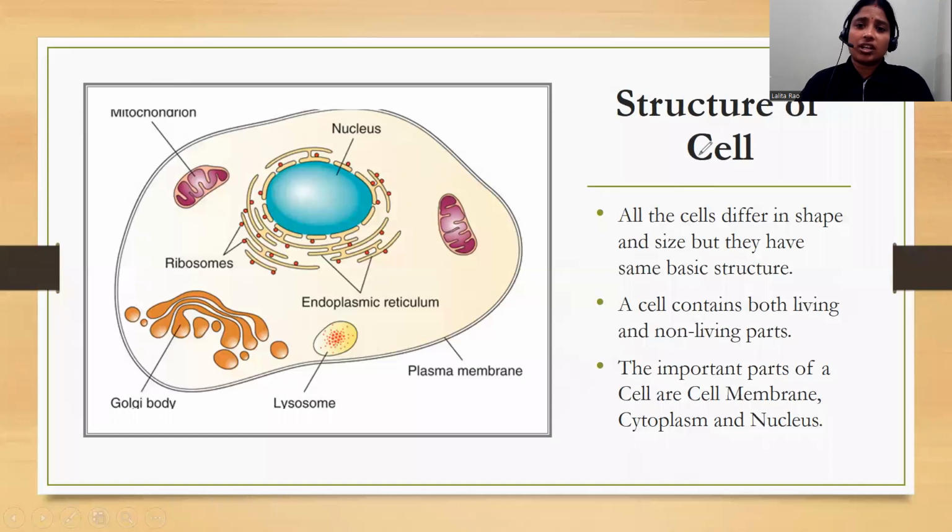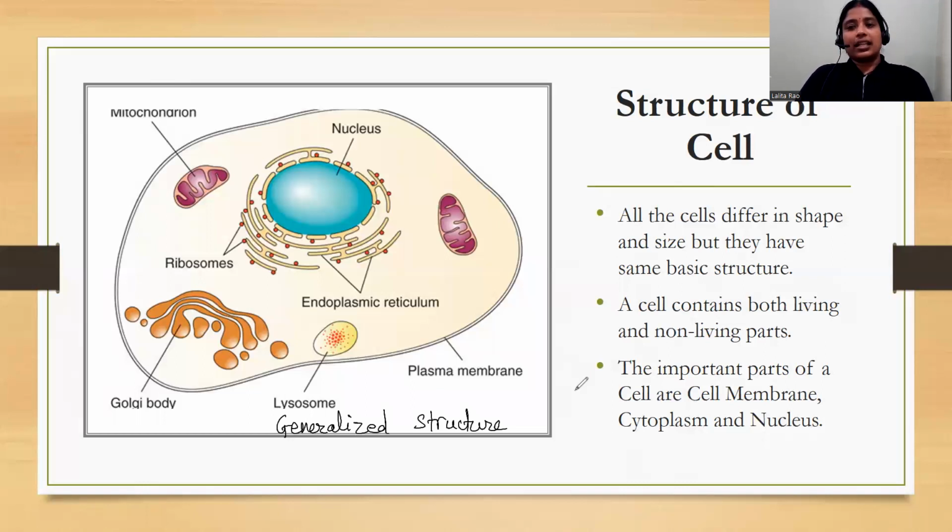They have certain components, and those components are common in plant cells and animal cells. So this is the generalized structure of a cell. Certain components may be present in plant cells and certain components might be present only in animal cells. But in general, let us start discussing what a cell contains.